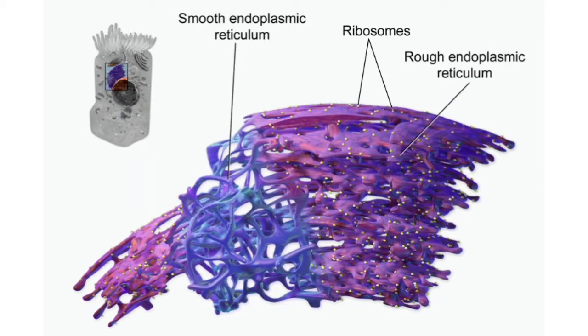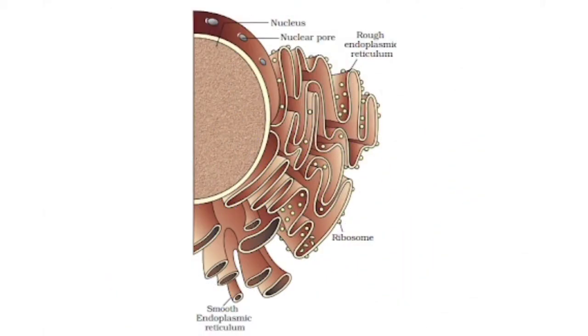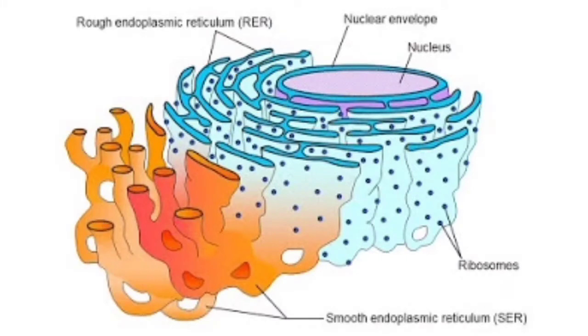The endoplasmic reticulum is a name derived from the fact that in the light microscope it looks like a net in the cytoplasm. This organelle acts as an important regulator of cell function because it interacts closely with a number of other organelles. Products of the endoplasmic reticulum often travel to the Golgi body for packaging and additional processing before being secreted. The endoplasmic reticulum can either be smooth or rough.